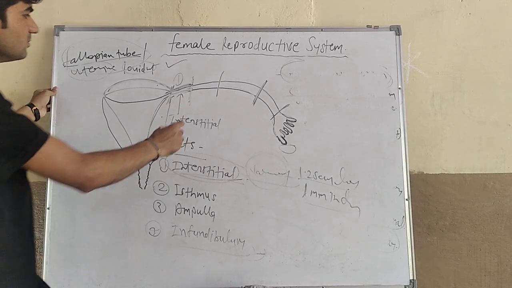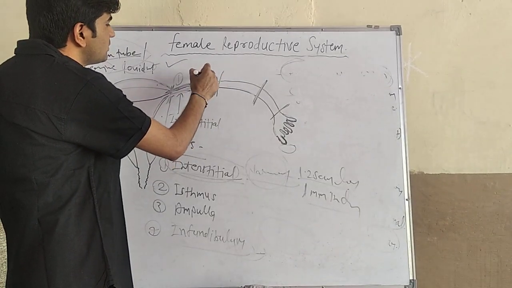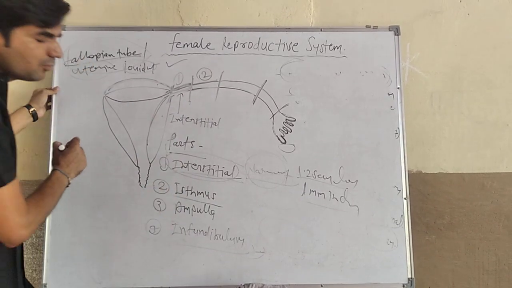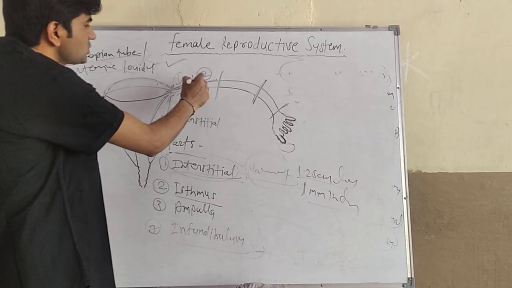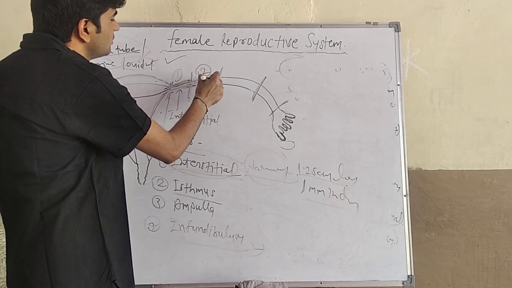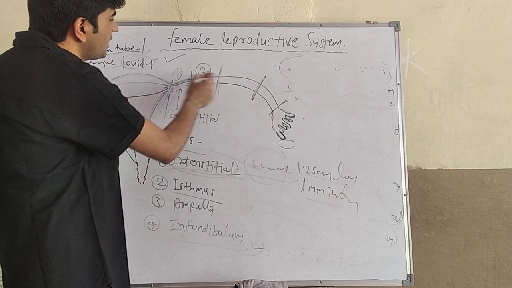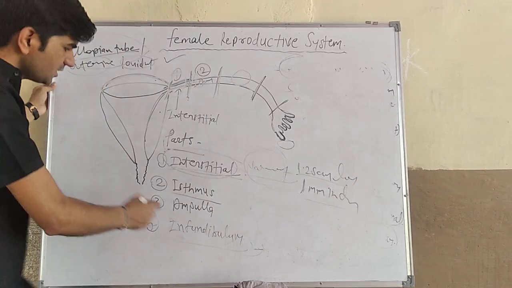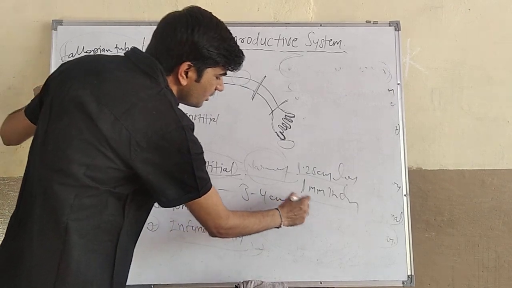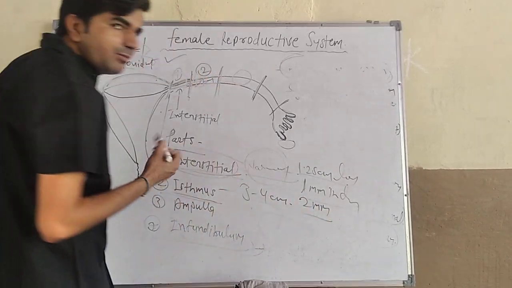Then the second part is the isthmus part. This is the isthmus part of the fallopian tube. It is located between the interstitial and ampullary parts. The isthmus length is about 3 to 4 centimeter and 2 mm in diameter.